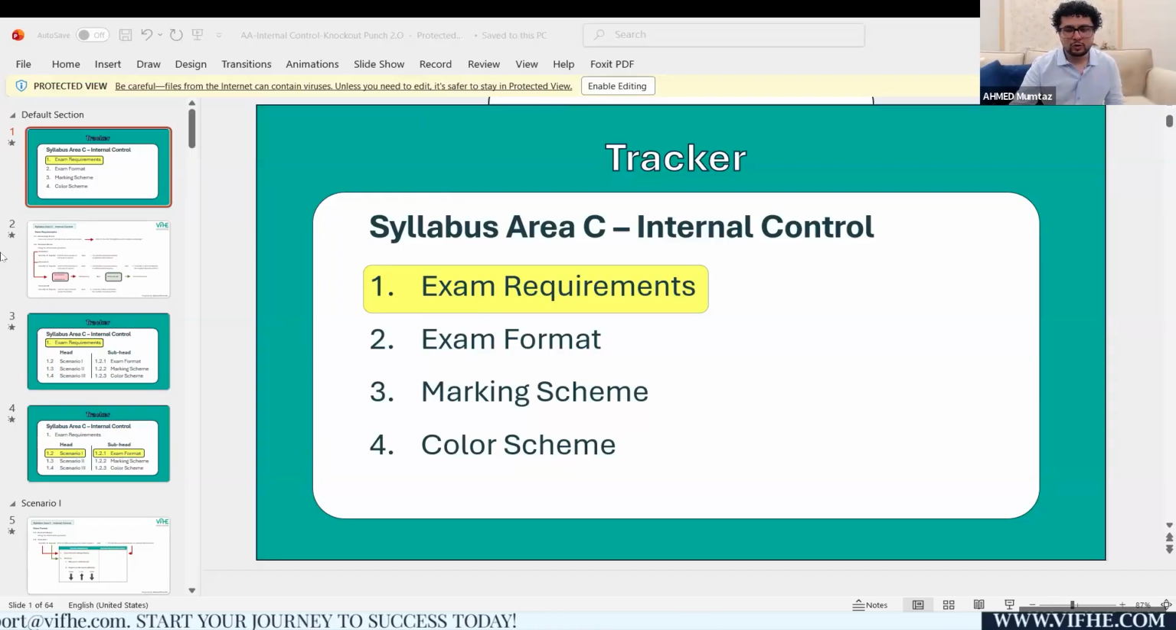Okay, so go for the revision course, Fiza. Go for the revision course.